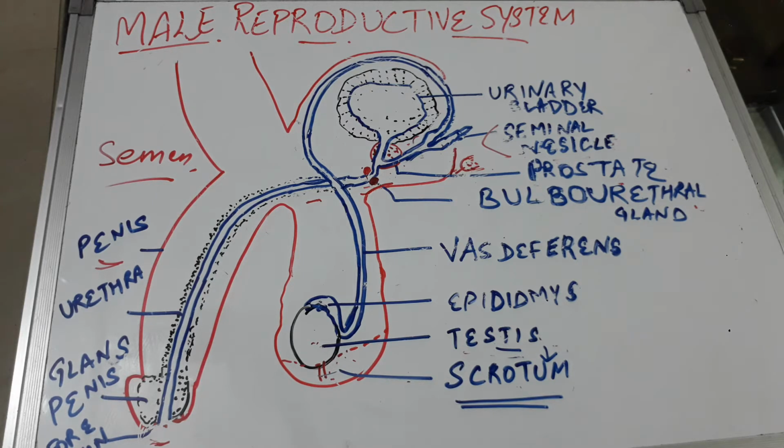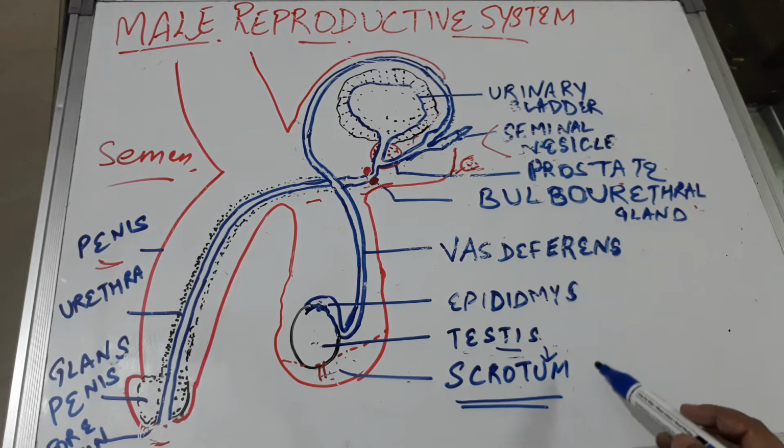During early fetal life, the testes develop in the abdominal cavity, but during the 7th month of development, these testes descend into the scrotum through the inguinal canals. Now the question can come, why do the testes descend into the scrotum?